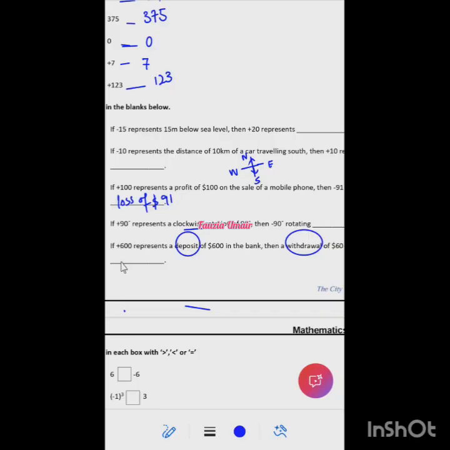Minus 60. Very good. So they have just changed the order of the question. Instead of asking what minus 60 would be, they ask what represents a withdrawal of $60, so you will say minus 60, right?